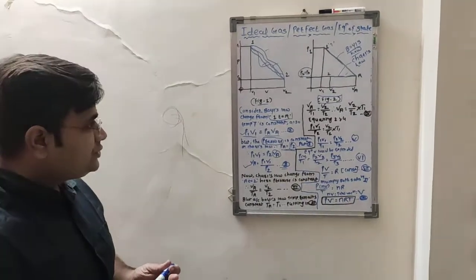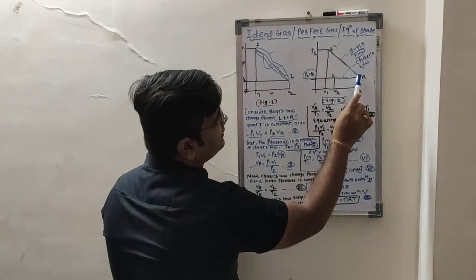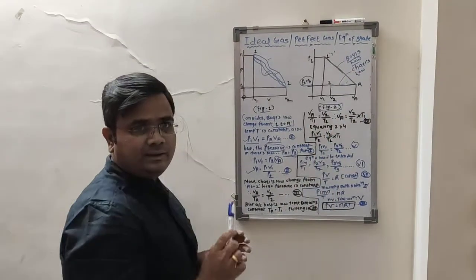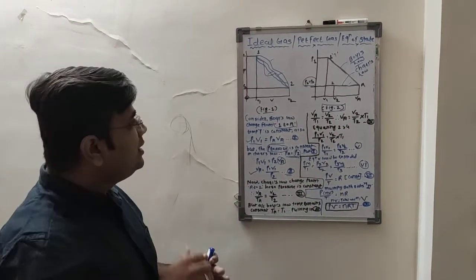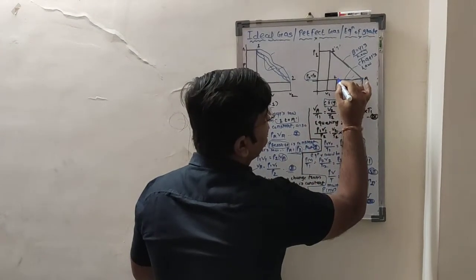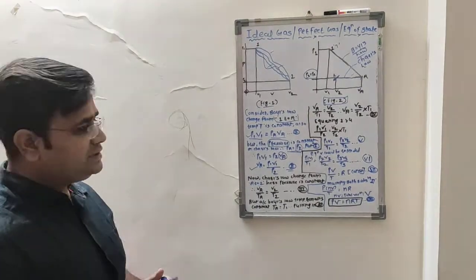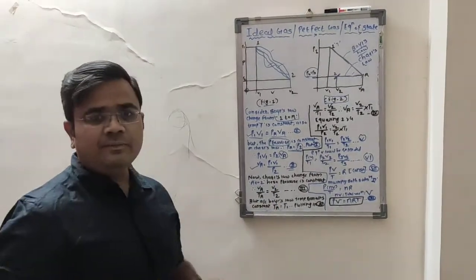Now that is what we have got from point 1 to point A. Now we are going from A to point 2 in the second phase. So let us see what happens here. What is Charles' law?